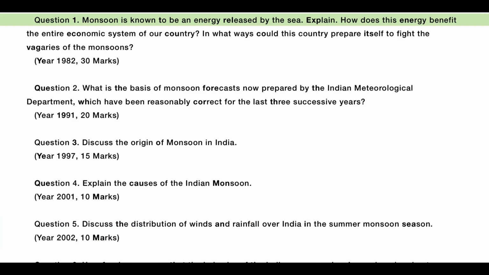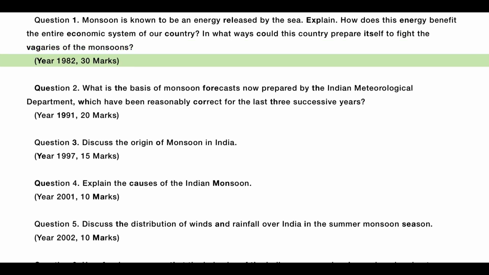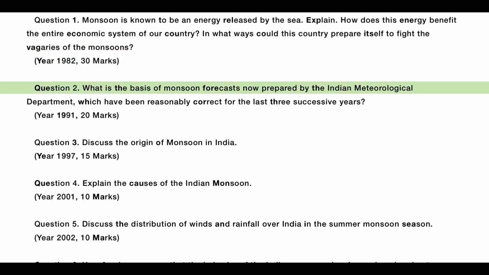Section 8, Monsoons and Mechanism of Indian Monsoons. Question 1. Monsoon is known to be an energy released by the sea. Explain. How does this energy benefit the entire economic system of our country? In what ways could this country prepare itself to fight the vagaries of the monsoons? Year 1982, 30 marks.